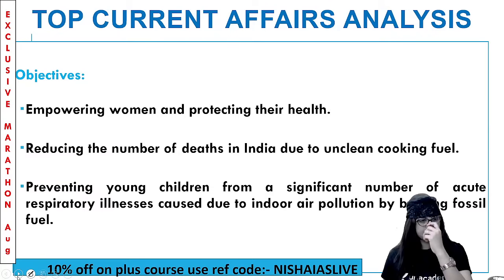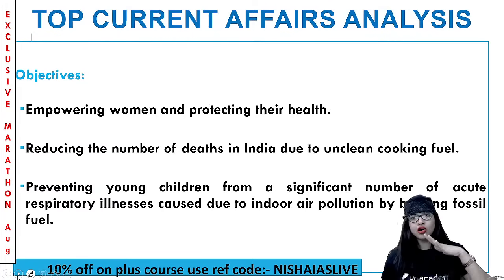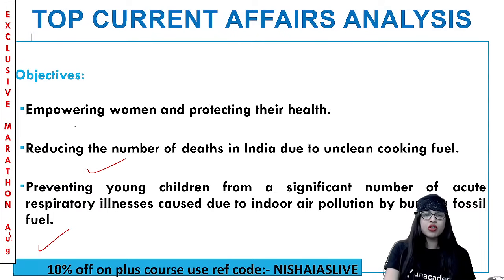A lot of young children at home, when they get exposed to all this, suffer acute or long-term respiratory illness. All these are being prevented. You understand? Because indoor pollution is happening, air pollution is happening by burning fossil fuel. So all these things can be reduced. Clear? That is the biggest objective of the so-called Ujjwala scheme.